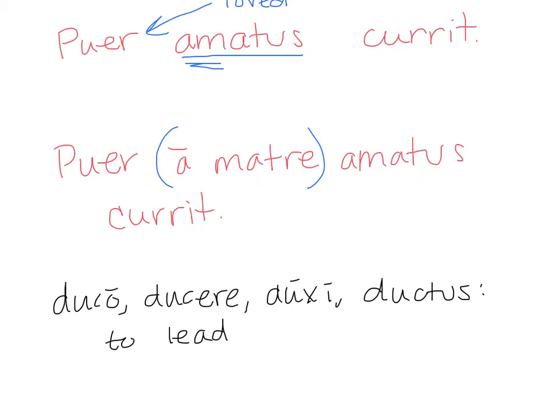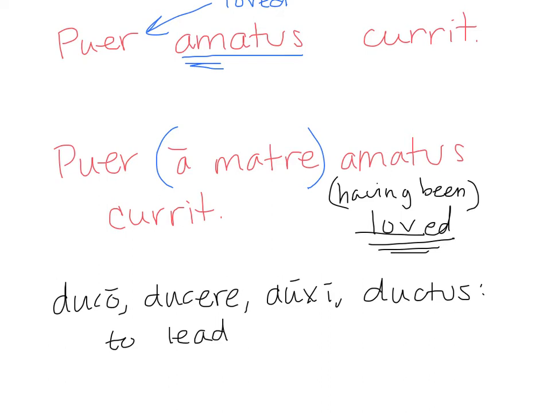Or the boy loved by his mother, runs. We'll be talking about different ways to translate the participle a lot in the next few days, but your basic translation is having been verbed. Whatever your verb is, in this case, loved. Sometimes you won't want to say the having been, you'll want to just say loved, and that's fine.